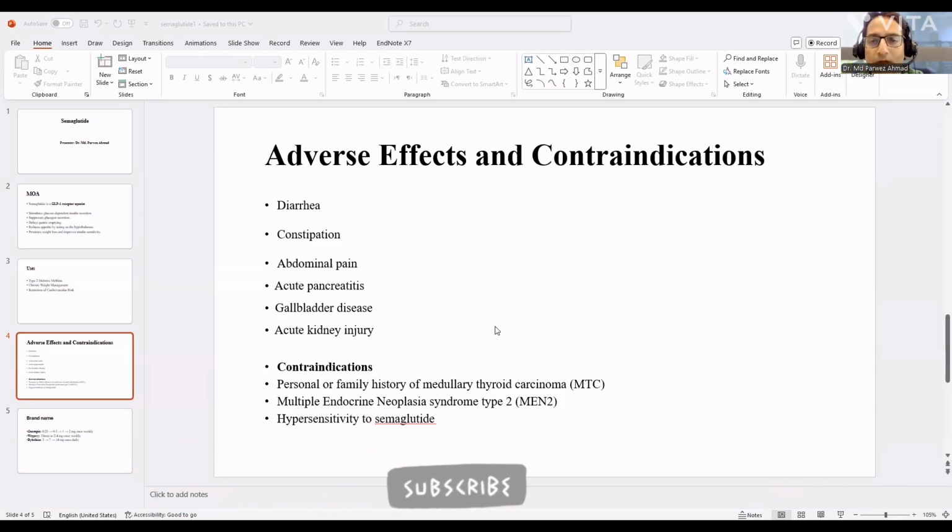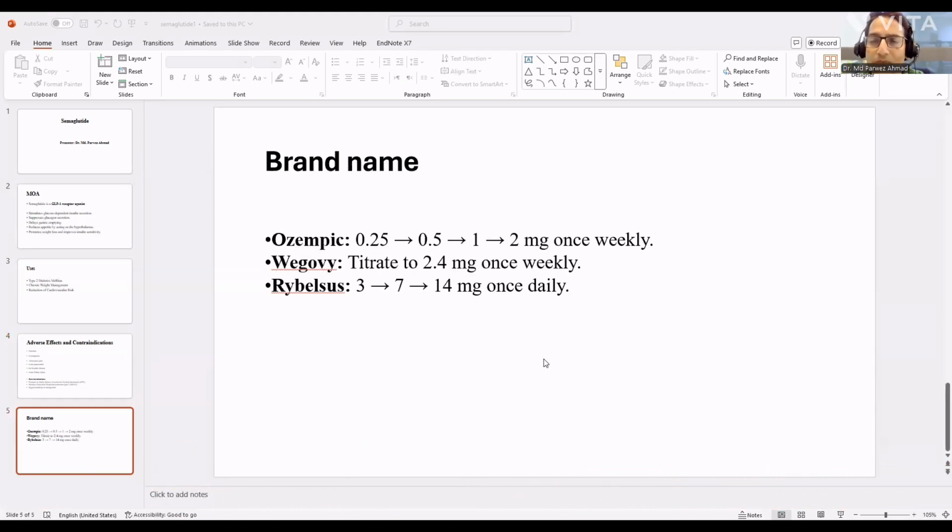Now move to the preparations. Which types of preparation are available for prescribing? Ozempic, Wegovy, and Rybelsus. These are formulated by a Denmark-based company. Ozempic is generally used in the case of diabetes mellitus. The starting dose is 0.25 milligram. We prescribe it once weekly for the first 4 weeks.